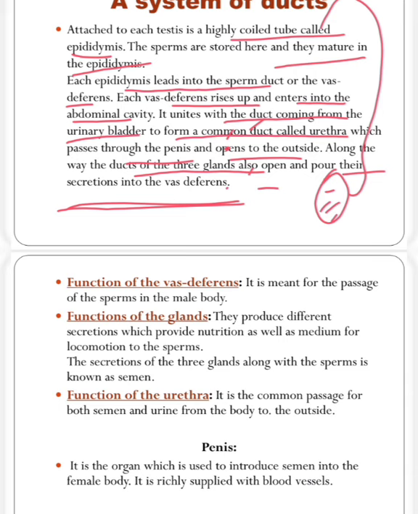Next is the function of the vas deferens. It is meant for the passage of the sperms in the male body.